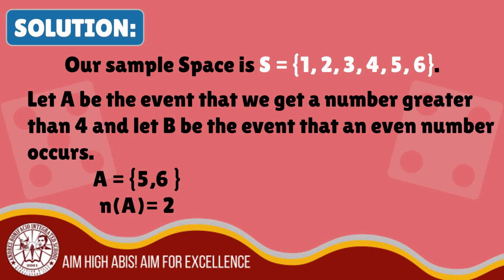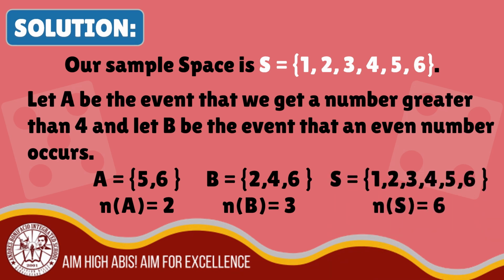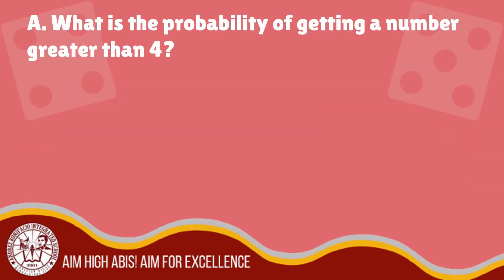So the total number of event A is 2. The possible outcomes of the event that an even number occurs are 2, 4, and 6. So the total number of event B is 3. Our sample space are 1, 2, 3, 4, 5, and 6. So the total number of sample space is 6.